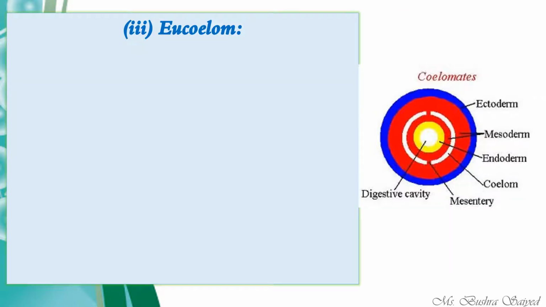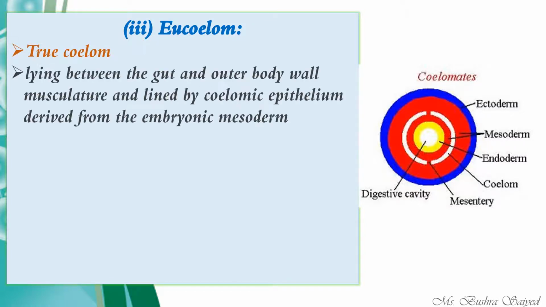Coming to the third type of coelom, that is the eucoelom, the true coelom, the actual coelom, which arises from the mesoderm, lying between the gut and the outer body wall musculature and lined by coelomic epithelium derived from embryonic mesoderm. Understood? This is what a true coelom is. It is derived from the embryonic mesoderm. It is lined by the coelomic epithelium and it is located just in between the outer body wall and the